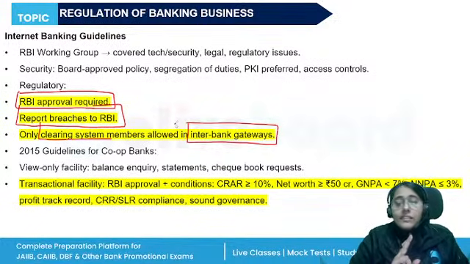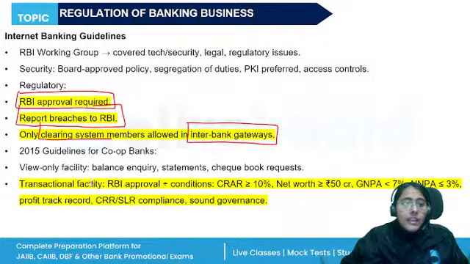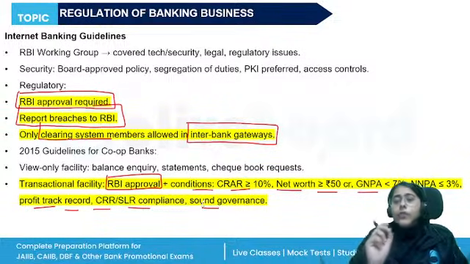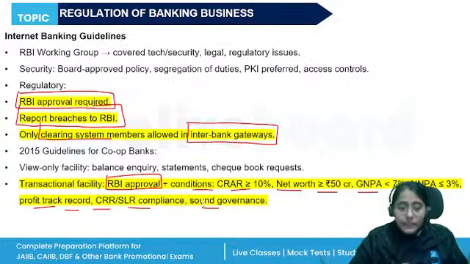There are certain requirements like the CRAR should be more than 10%. RBI approval is required. Net worth should be more than 50 crore rupees, or the gross NPA should be less than 7%. Net NPA should be less than 3%. They should have a good profit track record. They should fulfill the CRR and the SLR compliance, and sound governance should be there.